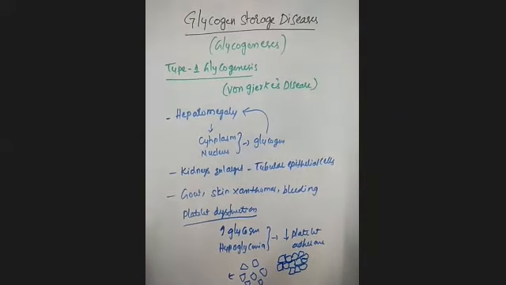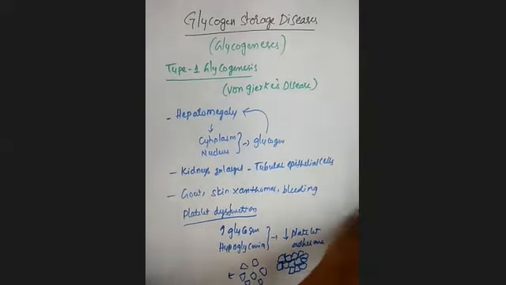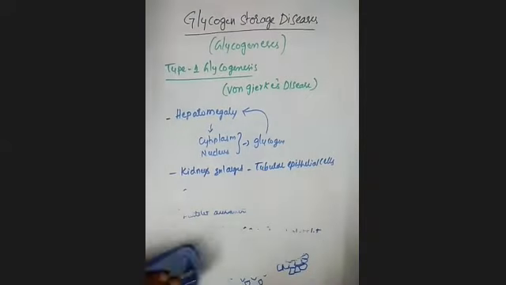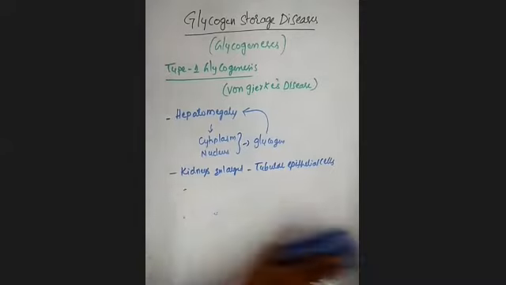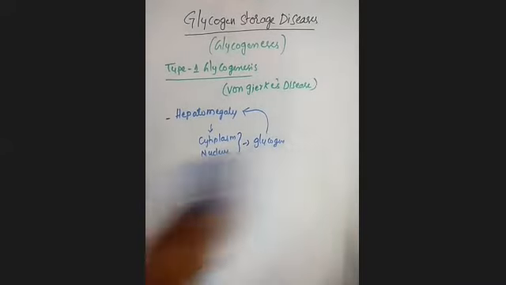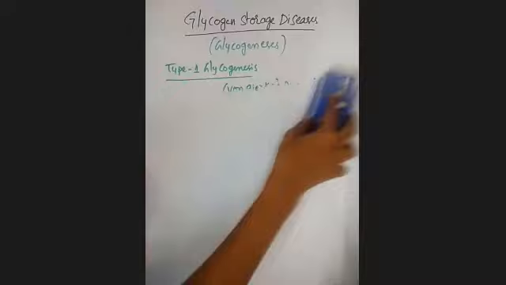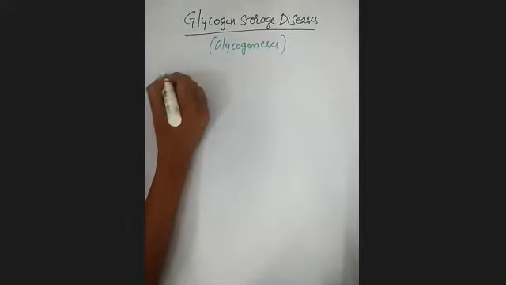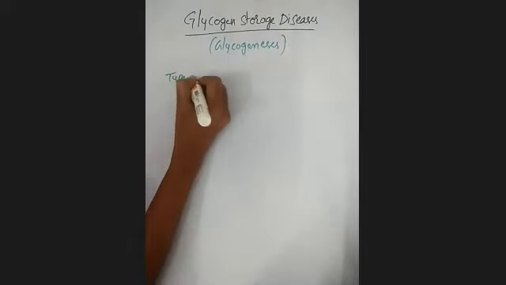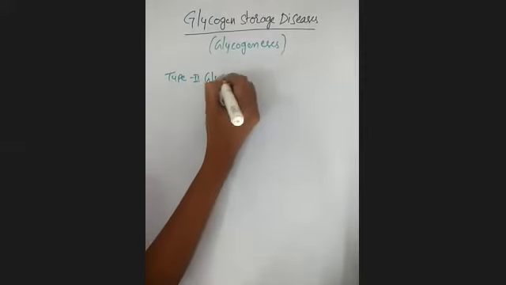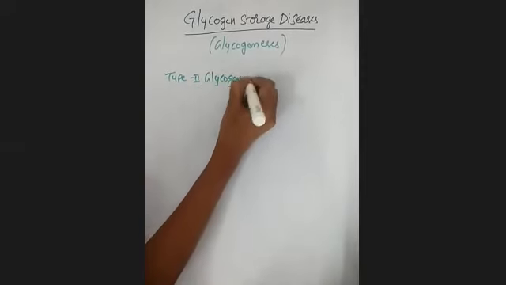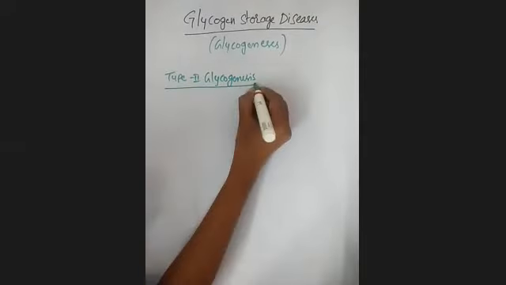Next, we'll see the next glycogen storage disease: type 2 glycogenosis.